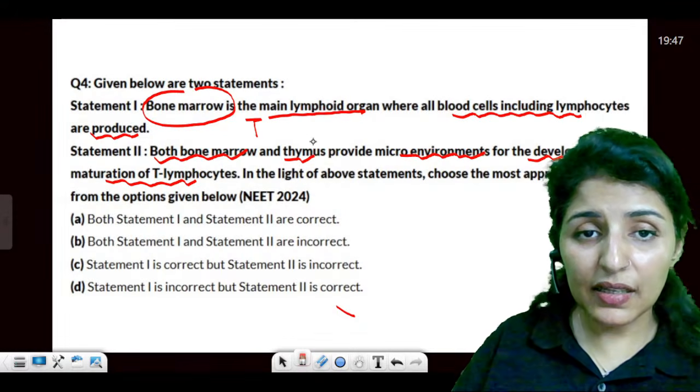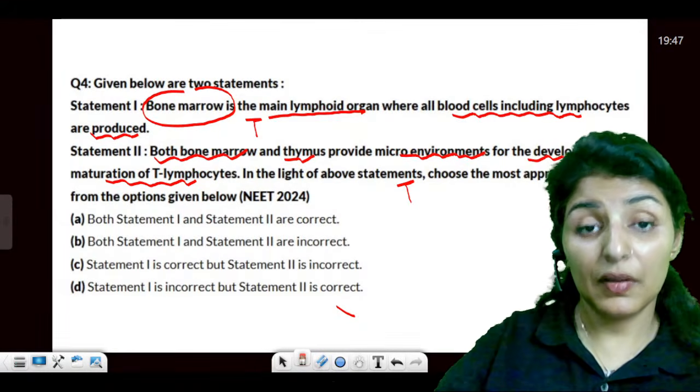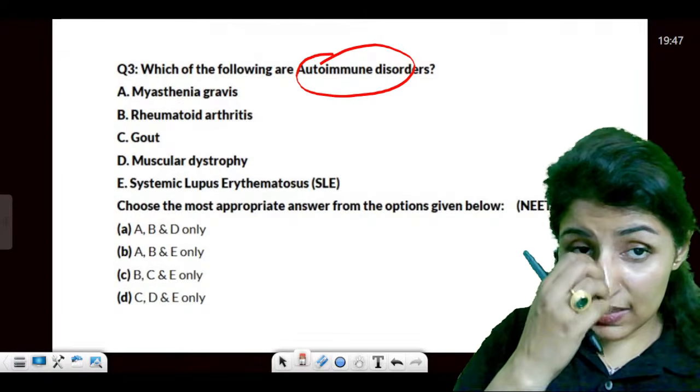Both the statements are right? Absolutely right. They give microenvironment where they develop. Right. Now, which of them are autoimmune diseases?